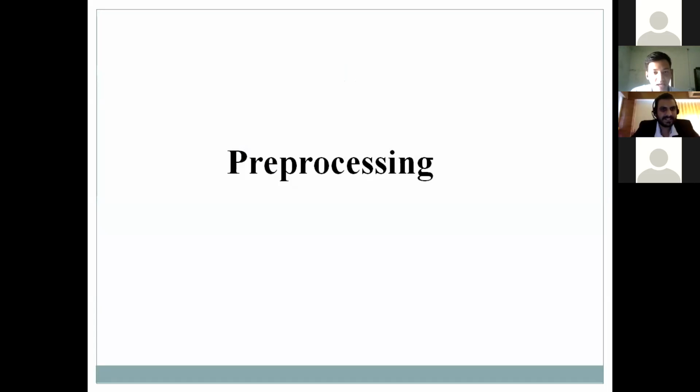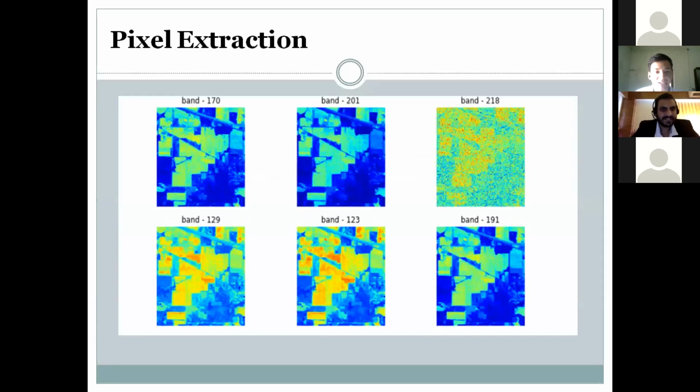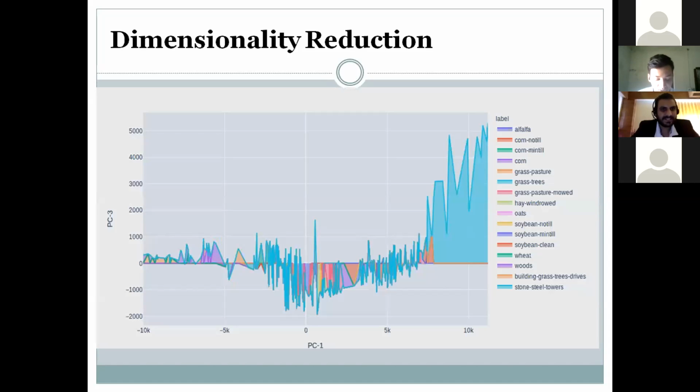The agriculture land consists of different classes like corn, soybean, wheat, oats, and pasture land. About the pre-processing task: extracting pixels of the hyperspectral image is one of the important pre-processing tasks. It makes it easier to handle the data and implement machine learning algorithms. The pixels are individual elements in the HSI, each a vector with length equal to the number of bands. It is hard to process data of such high dimension, so the dimensionality reduction technique used is principal component analysis, which reduces the dimension of the data while retaining as much information as possible.